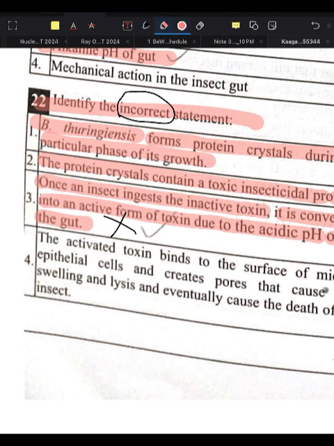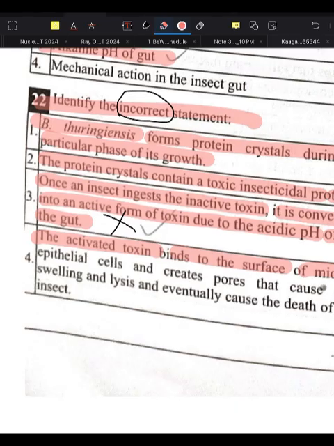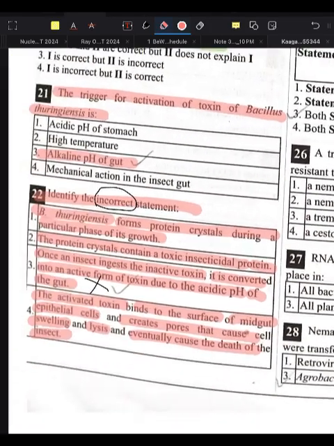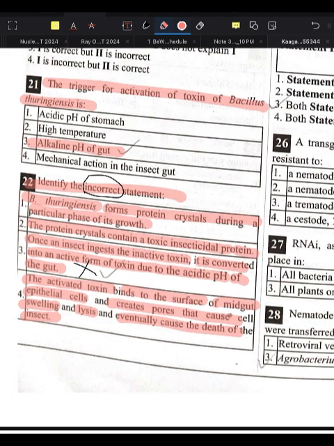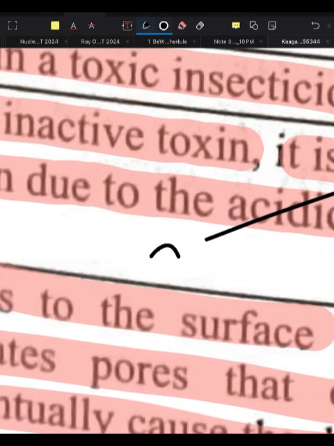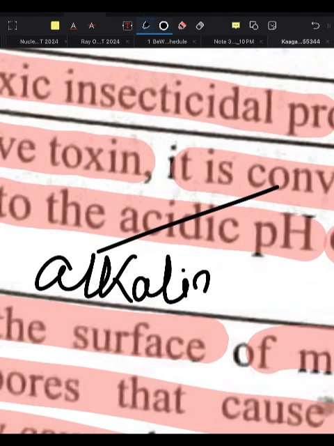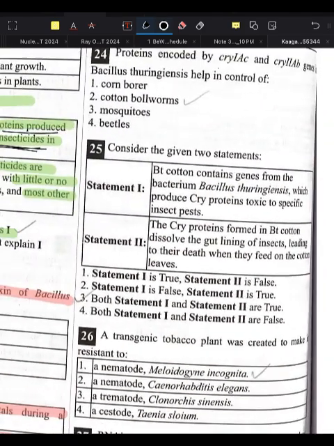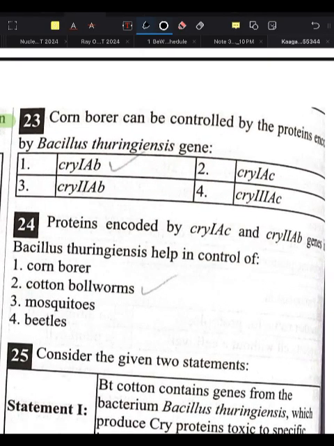Next it says the activated toxin binds to the surface of the midgut epithelial cells and creates pores that cause swelling and lysis and eventually cause the death of the insect. Yes, this is also a correct statement. The only incorrect statement is that it will be not acidic, it will be alkaline, that is alkaline or basic. Okay, done.